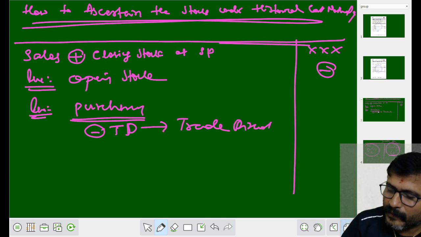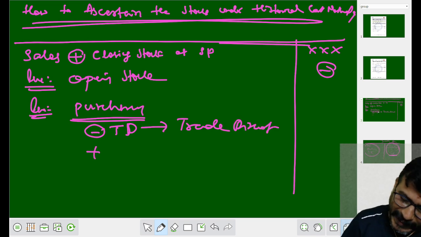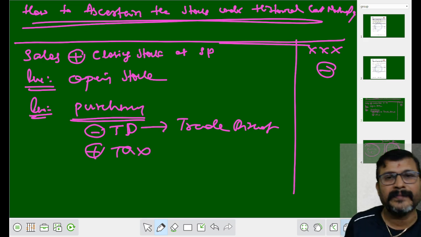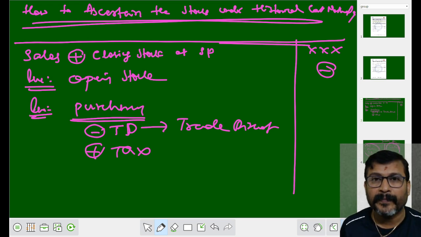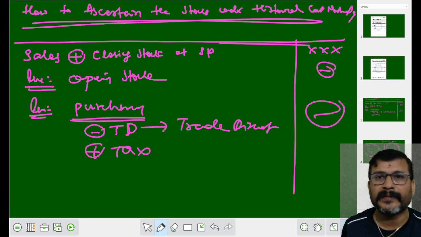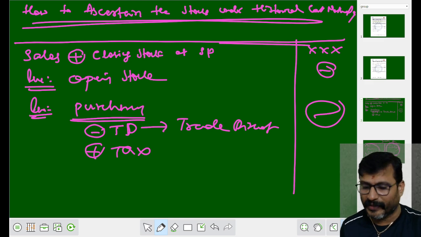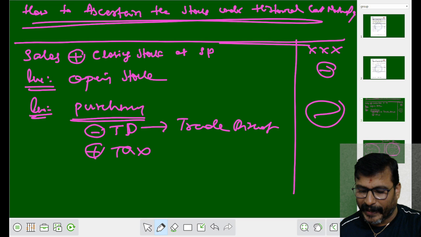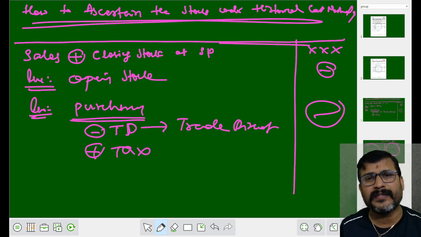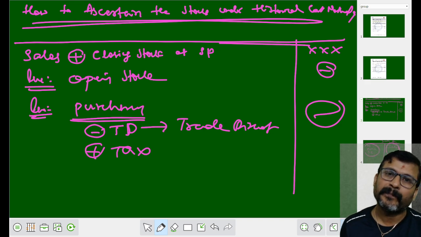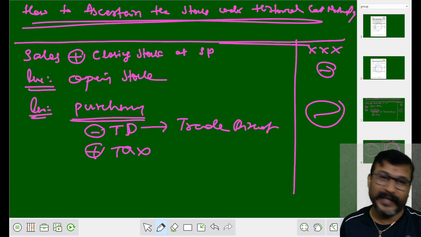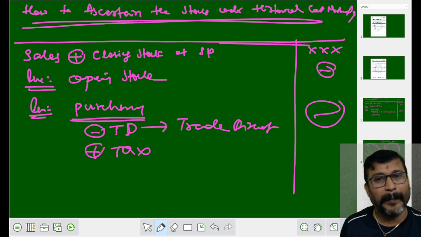Trade discount. After that, if any tax is given, you add the tax. Are you getting my word, my dear student? We have to subtract the purchases. For purchases, if the trade discount is given, subtract the trade discount out of purchases. If there is a tax called GST, maybe CGST or SGST, you add the tax to the purchases.